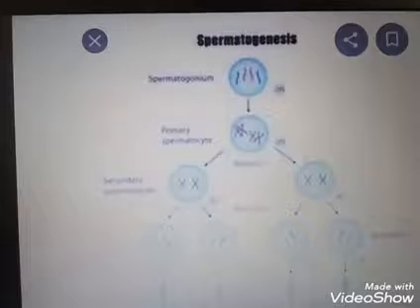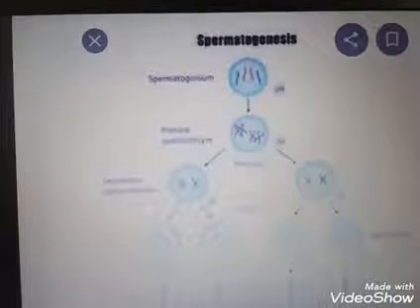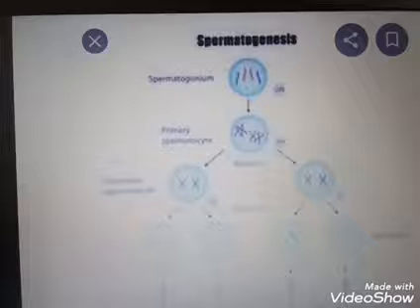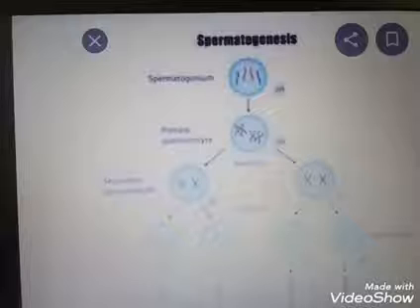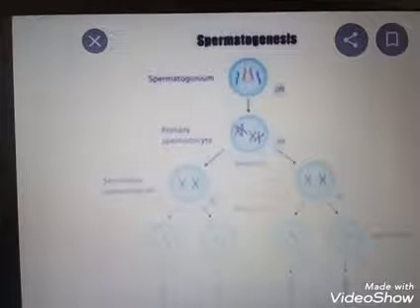Here the spermatids undergo conversion and form spermatozoa. This process takes place within the cytoplasm of the Sertoli cells.